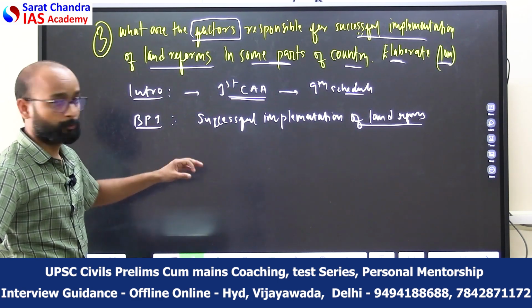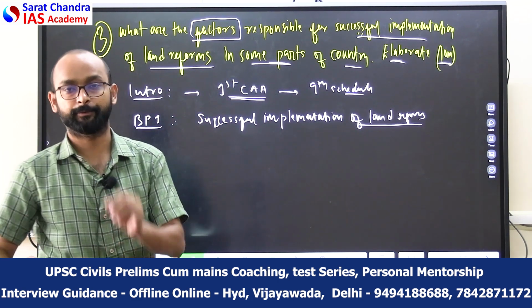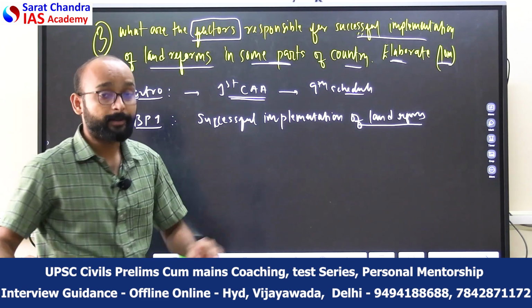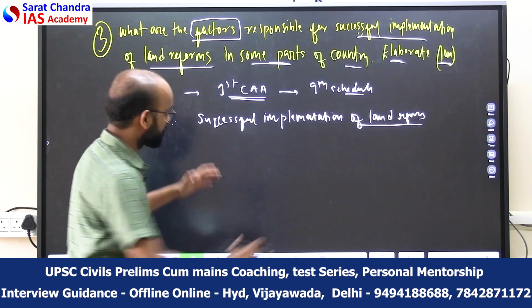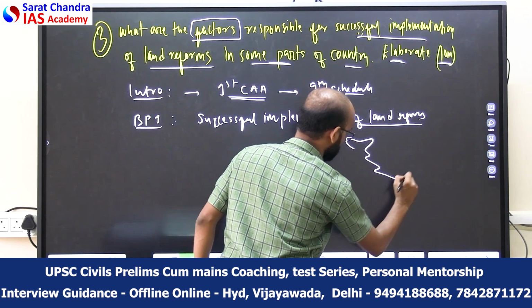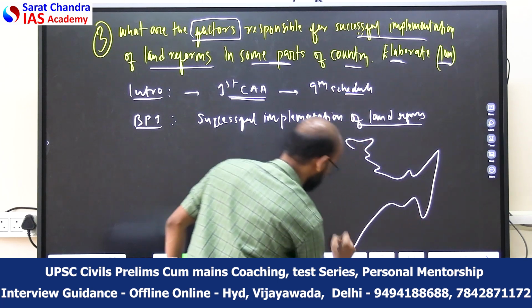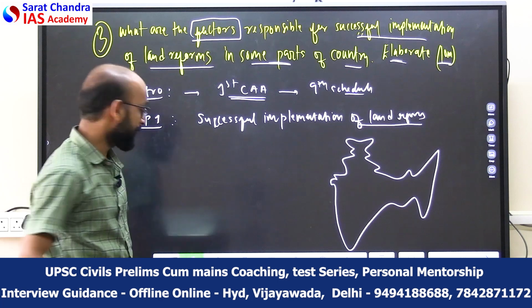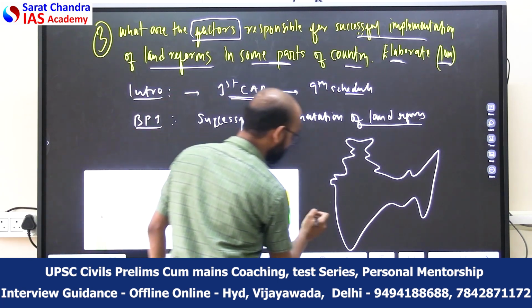As we know, there are a few states where land reform policies were very, very successful. Better to draw a small map here on the side, and in this map you can represent the different parts.